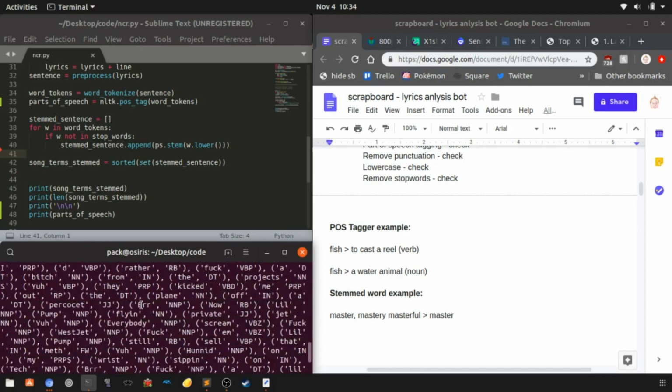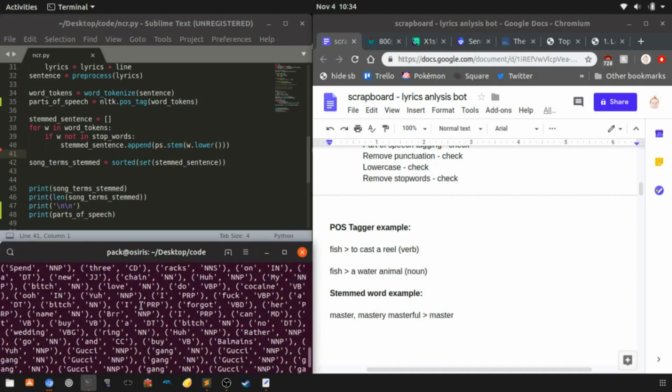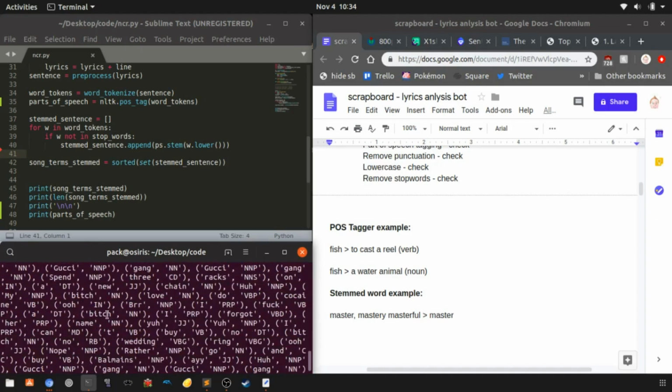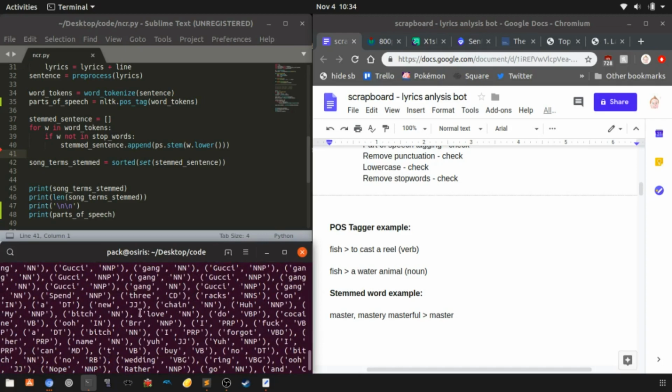If you look here, I guess this is a bad example, but look at the word bitch, that's a noun, right? And here's a good example. This is the word love, but it's classified as a noun, not as a verb.